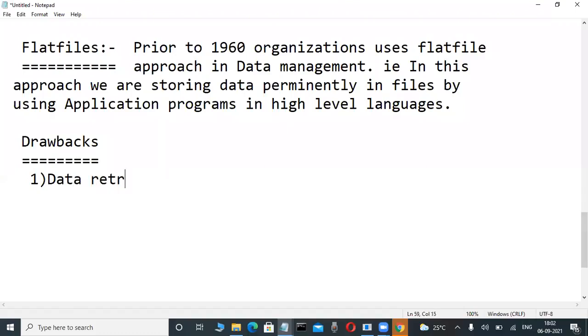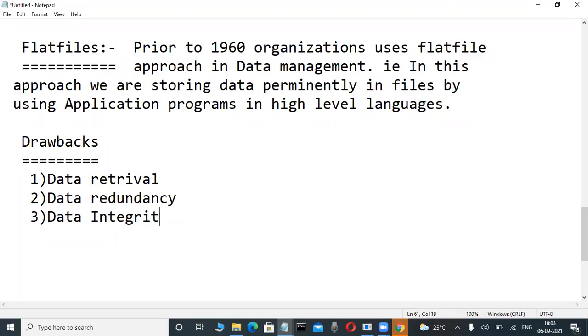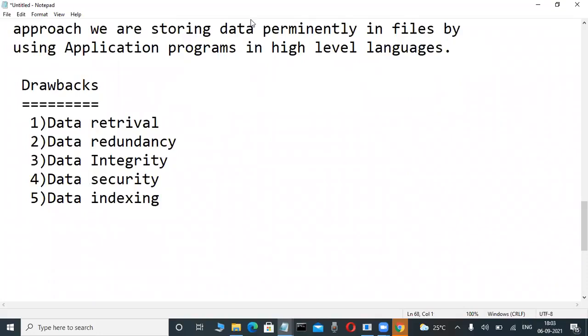Today at least I will tell you about data retrieval. Second one is most powerful, data redundancy. Through that we learn commit, rollback, so many things. Data redundancy, something, that is an inconsistency problem. Next, data integrity. Just a small theory. Another one is data security, very easy. So many drawbacks are there; for your understanding I am telling some drawbacks. Here, data indexing. In the flat file approach, these are the drawbacks.